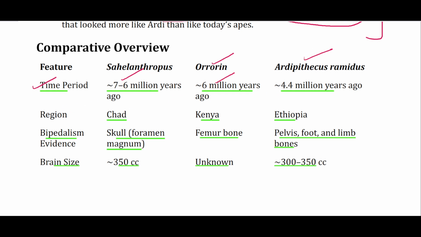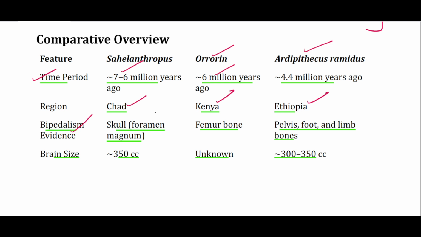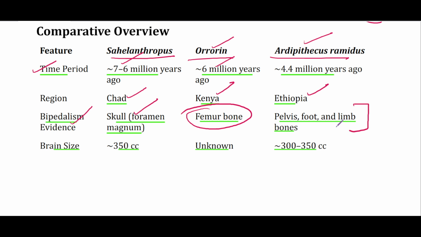The region: Sahelanthropus, Chad; Orrorin, Kenya; and Ardi, Ethiopia. Bipedalism evidence. Toumaï, the nickname, had a foramen magnum that was centrally placed, and Orrorin, the Millennium Man, had a femur bone which showed signs of bipedal walking, and Ardi showed signs of upright posture in pelvis, foot, and limb bones.